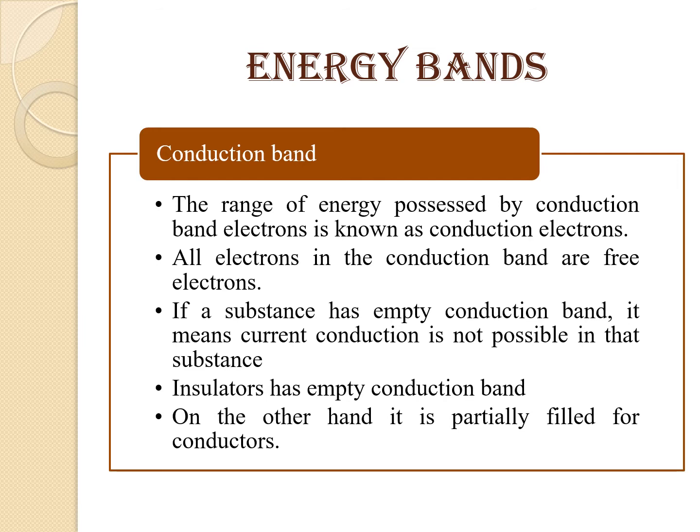On the other hand, it is partially filled for conductors. Now, in any material, all the electrons at the present temperature are in the valence band, and whenever we give energy to the electrons, they go into the conduction band. Then we may say that current conduction is possible in the material.